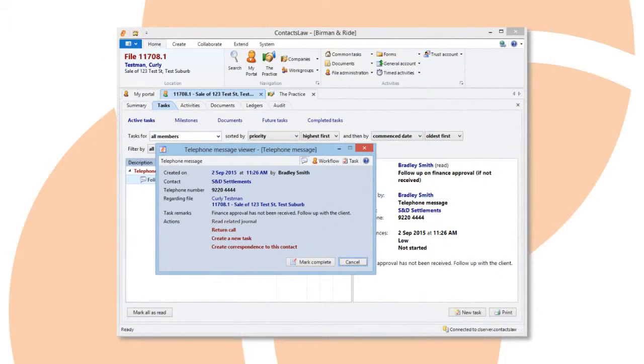Before Contacts Law, we had to diarise due dates for conditions in contracts. On or before the due date, we'd check the file to see if the condition had been satisfied. In most cases it had, which meant that we had wasted a few minutes of our time. But now Contacts Law does the checking for us. If we haven't received a finance approval by the due date, the relevant member will be sent a task to notify them.